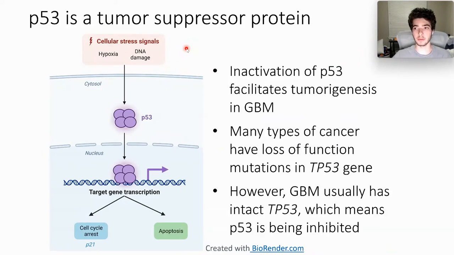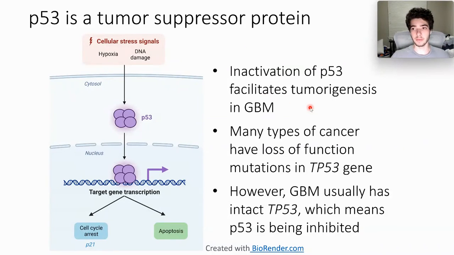So let's start off with some background about some of the mechanisms of how cancer may spread or grow in the brain. We see here that in response to cell stress, such as DNA damage or hypoxia, P53 is activated, and when activated, it causes the activation of genes which cause apoptosis and cell cycle arrest. So essentially, if a cell gets damaged or mutated, or it suffers hypoxia, some sort of stress, P53 is activated and it tells the cell, I'm sorry, buddy, but you gotta die. And the cell commits suicide.